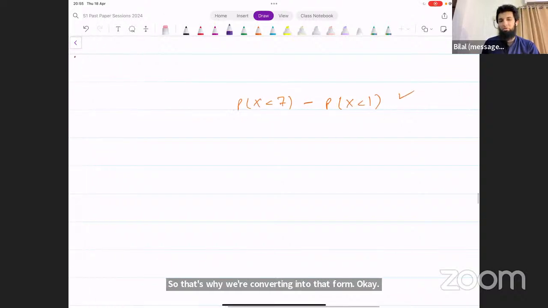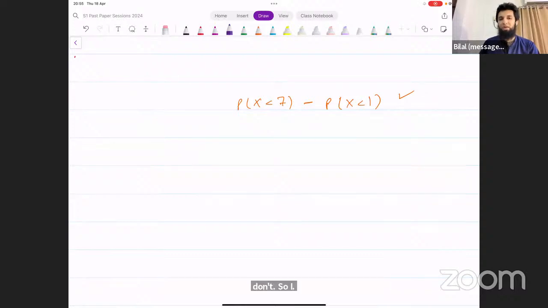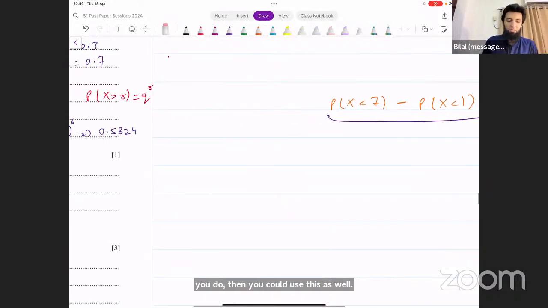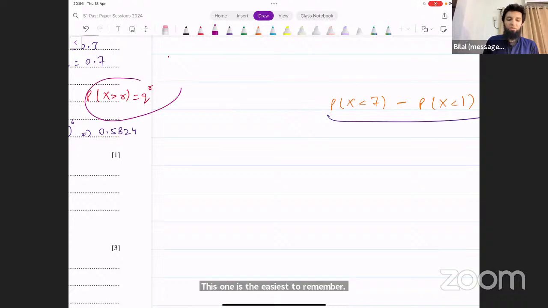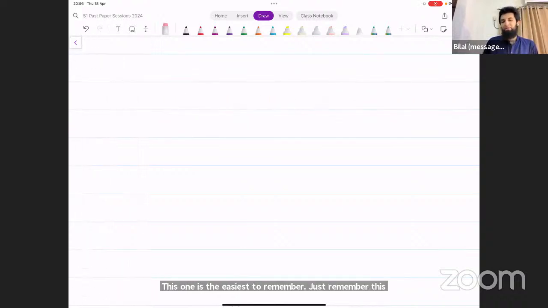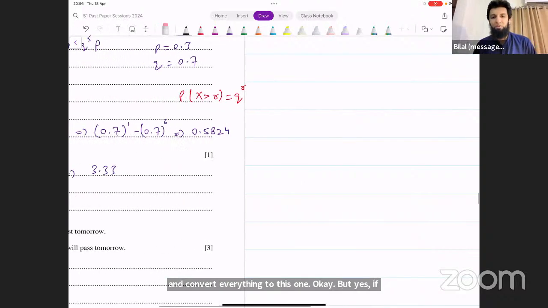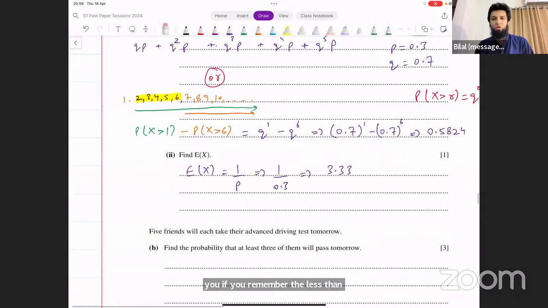I do not recommend that you memorize all the 4 formulas, but if you do, then you could use this as well. This one is the easiest to remember. So just remember this and convert everything to this form. Okay. But yes, if you remember the less than formula as well, you could do it that way as well. That's perfectly okay.